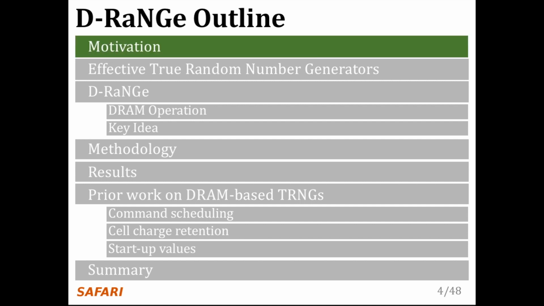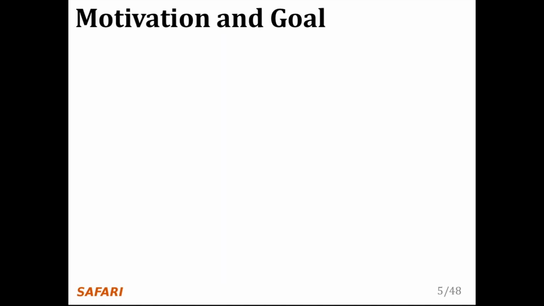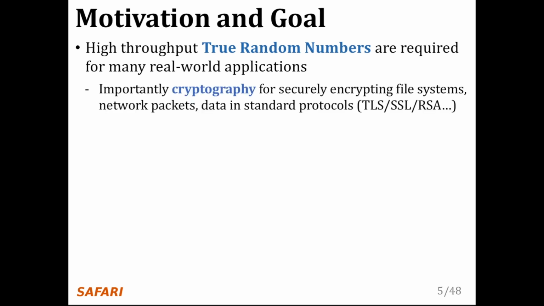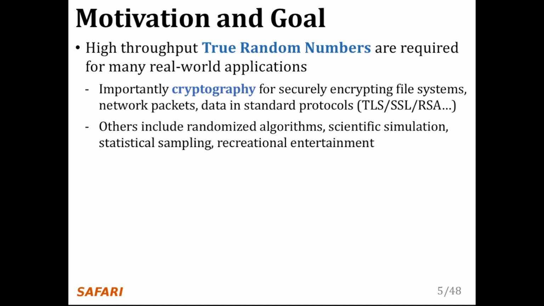Here's the outline for the talk today. I will first discuss the motivation of the work. High-throughput true random numbers are required for many real-world applications. These applications include cryptography for securely encrypting file systems, network packets, and data in standard protocols such as TLS, SSL, RSA. Others include randomized algorithms, scientific simulation, statistical sampling, industrial testing, and recreational entertainment.